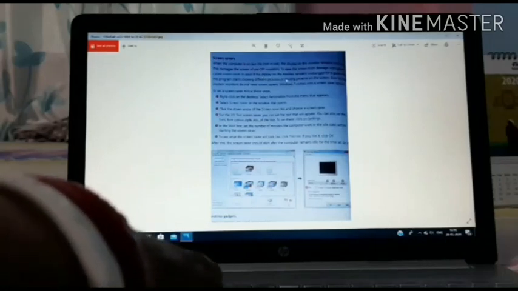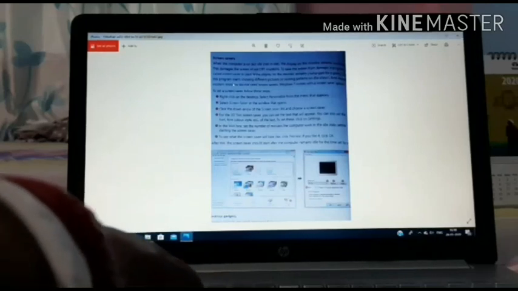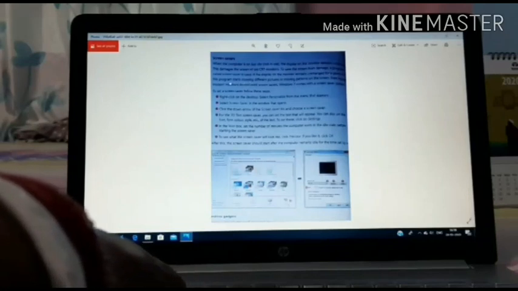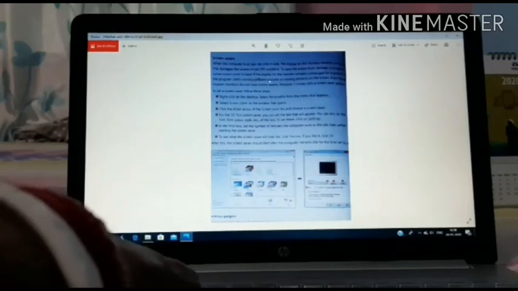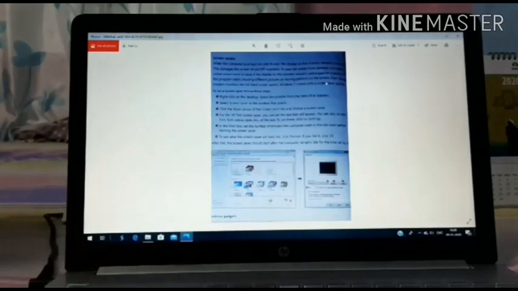If the display on the monitor remains unchanged for a given time, this program starts showing different pictures or moving patterns on the screen. That is a screensaver.